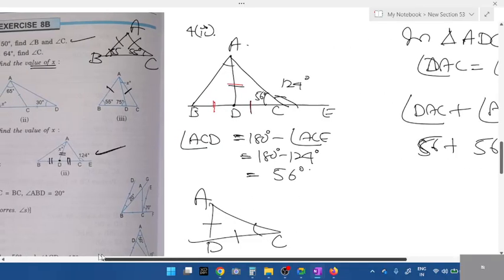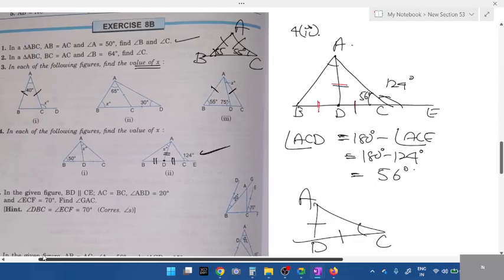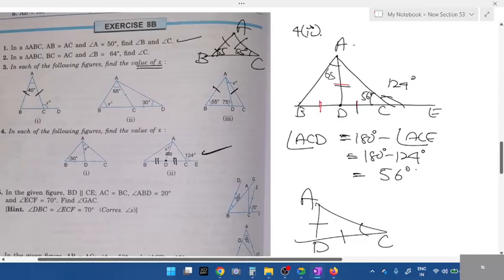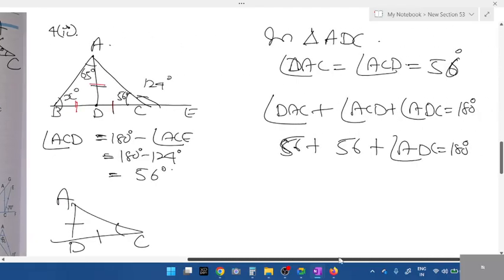And where is angle X? 65 degrees and angle X is given. We need to find angle X. You have to go to the first triangle from this part. Find ADC, right?